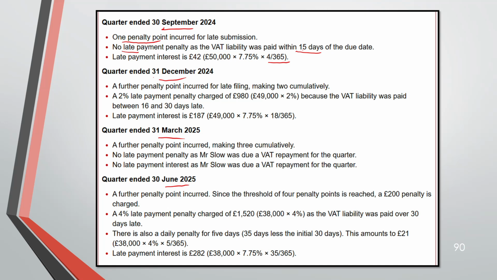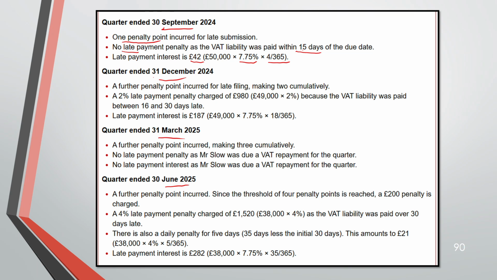The official interest rate is 7.75% for late payment of tax. This is for any tax: income tax, corporation tax. It is 7.75% into the amount which is given as 50,000. So 42 is your late payment interest.